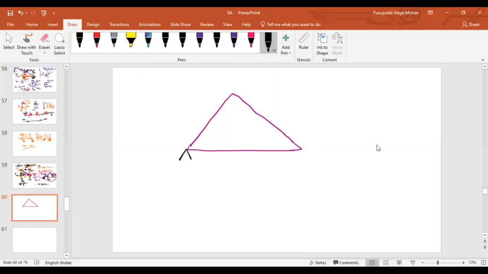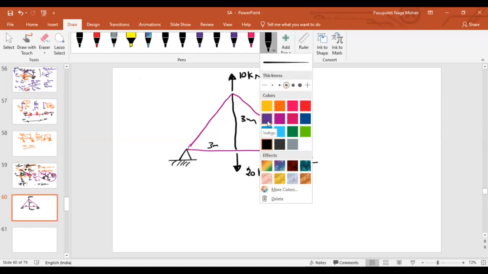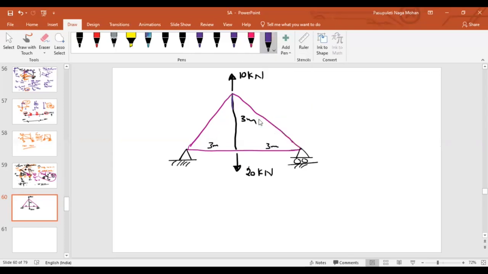Now just tell me about this. This is a very simple problem, and let us say this is 3 meter, and this is also 3 meter, and let us say this is also a member. Do not think that this is some other member. This is also a truss member. Now tell me, if I gave you this problem, just think about how you will approach it. How will you approach to solve this problem?